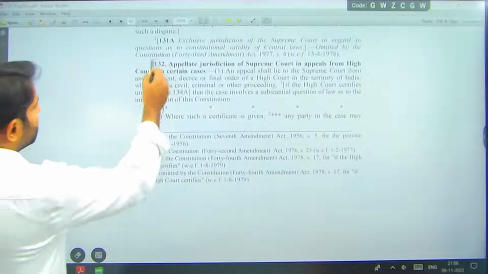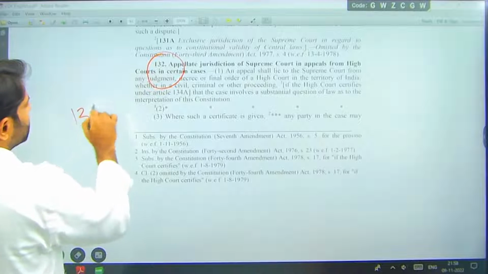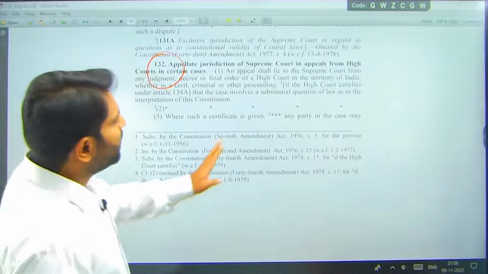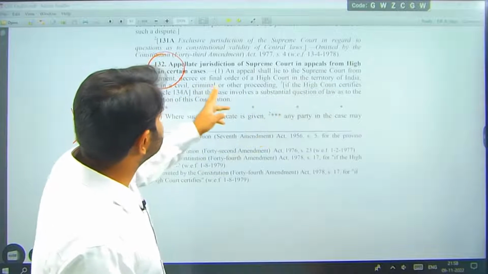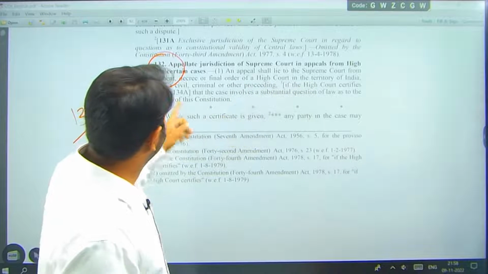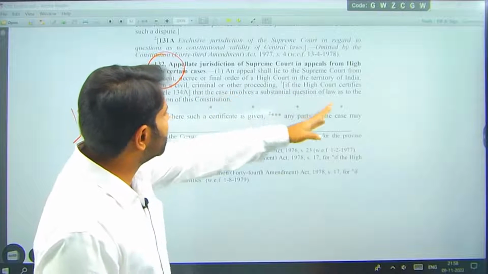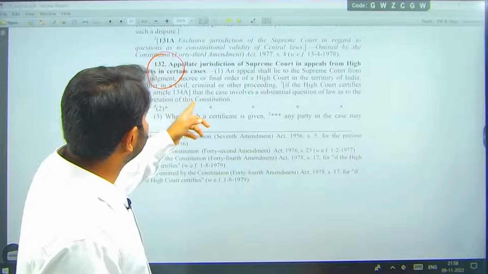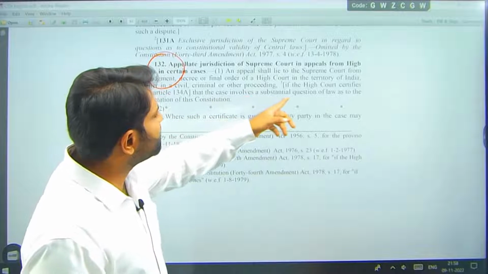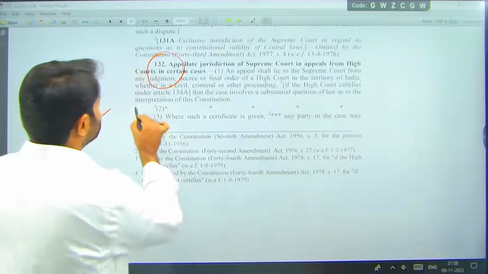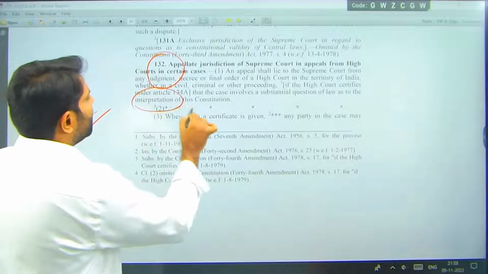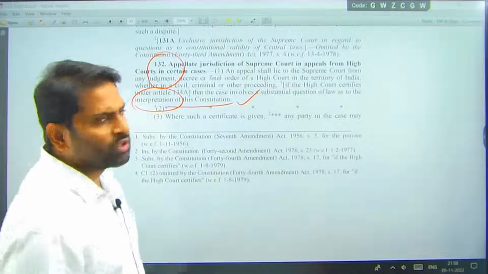So this is the article. Remember article 132. An appeal shall lie to the Supreme Court from any judgment, decree or final order of the High Court in the territory of India, whether civil, criminal or other proceedings, if the High Court certifies under article 134A that the case involves a substantial question of law as to the interpretation of the Constitution.